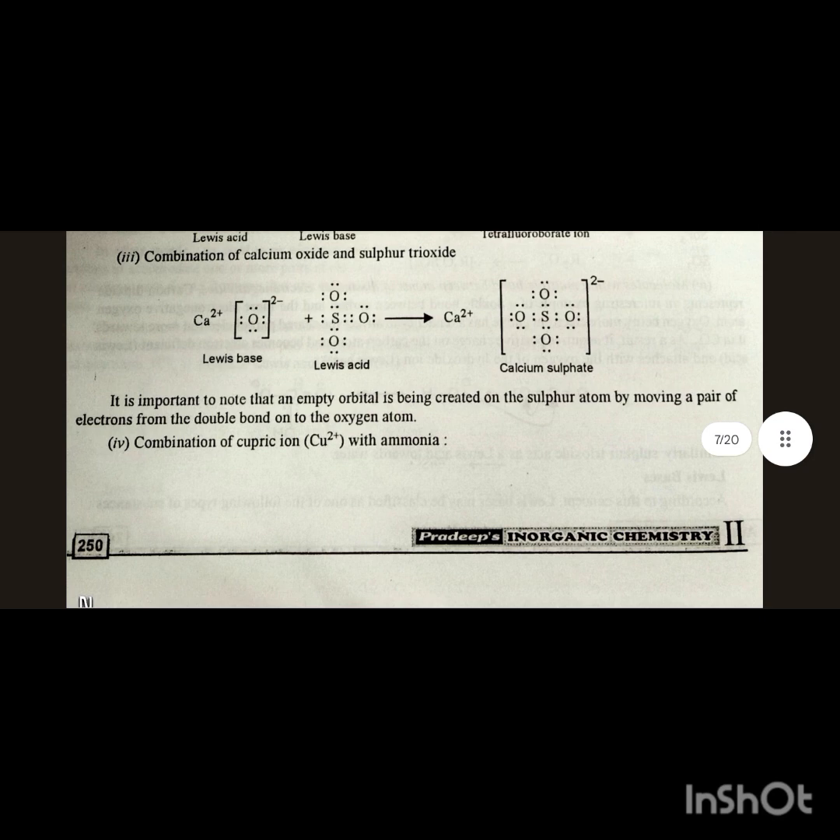It is important to note that an empty orbital is being created on the sulfur atom by moving a pair of electrons from the double bond on the oxygen atom. Combination of cupric ion with ammonia: Cu2+, the Lewis acid, plus 4NH3, the Lewis base, form the tetraammine cupric ion. Combination of stannic chloride with ether to give an adduct. A Lewis acid when reacting with a Lewis base gives an adduct.